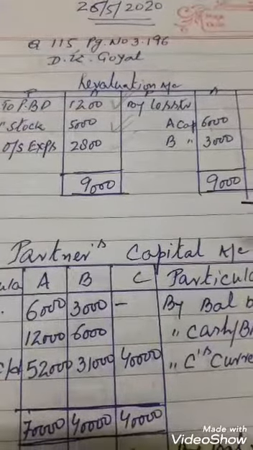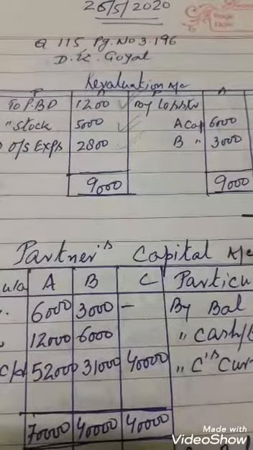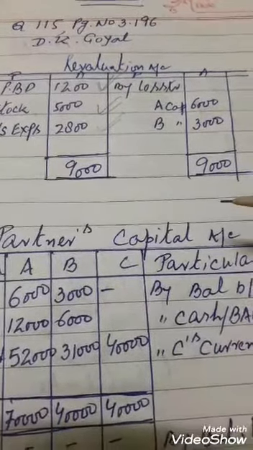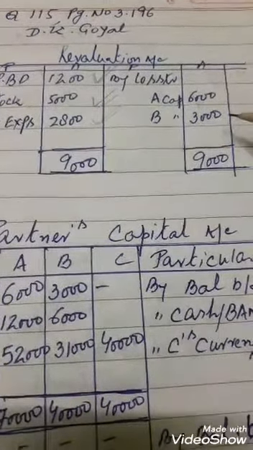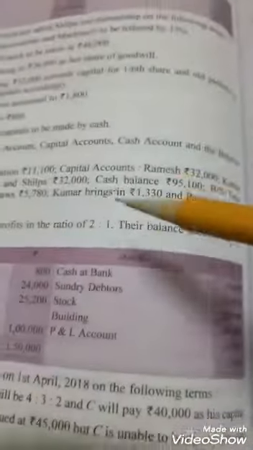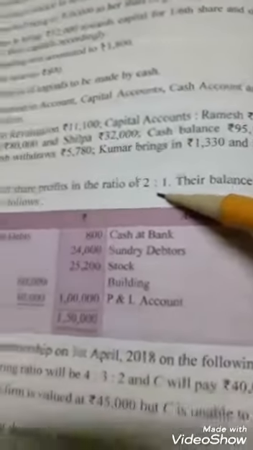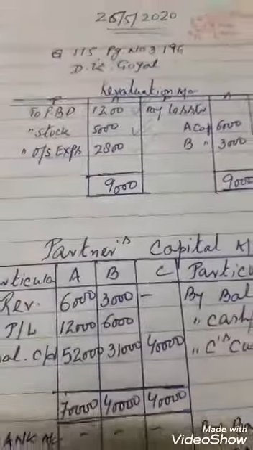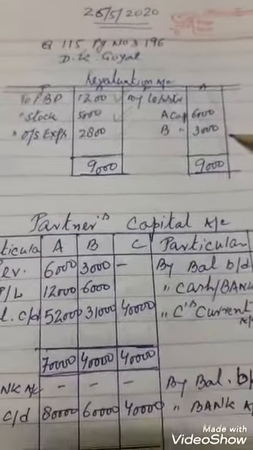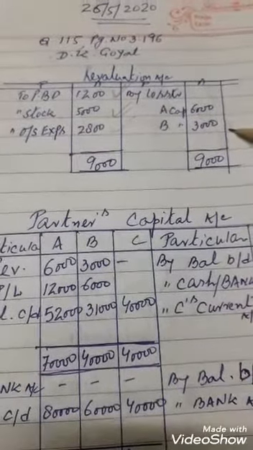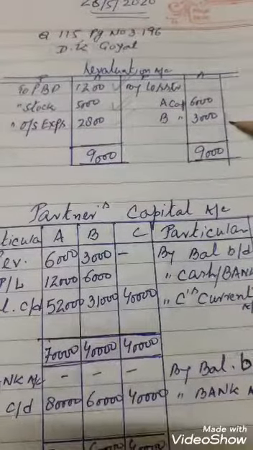It is a loss to the partners because it is made by the old partners before the incoming of the new partner. The loss or profit on revaluation is shared between the old partners. So the total loss is 9,000 and their ratio is 2:1. We divide 9,000 in the ratio 2:1 and the result is 6,000 and 3,000. So children, we have prepared the revaluation account. In this question only depreciation and expenses are there, no increase, no gain.